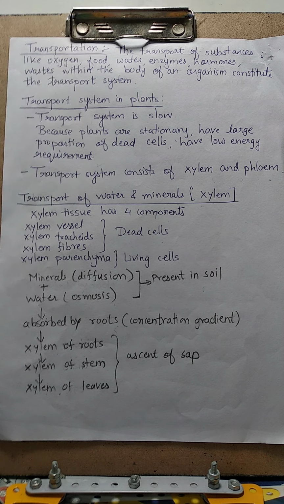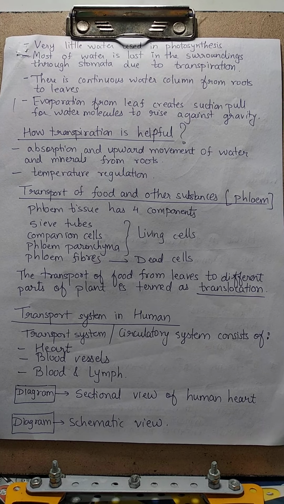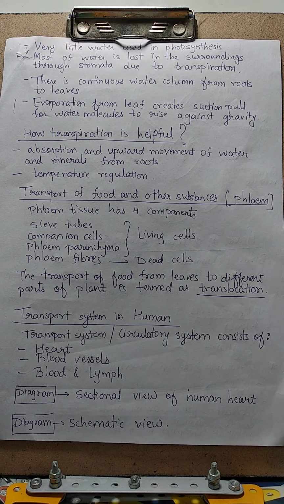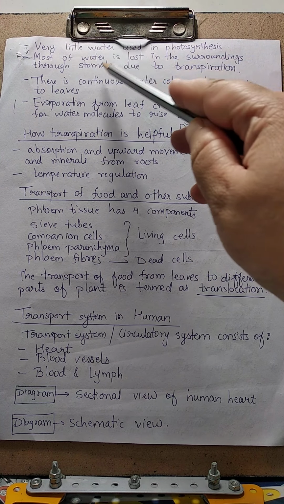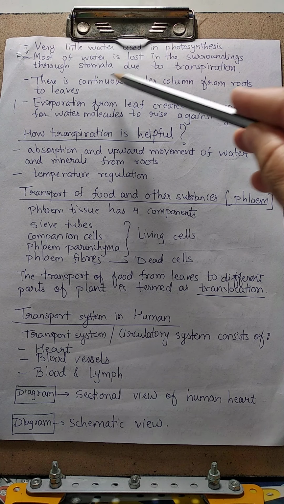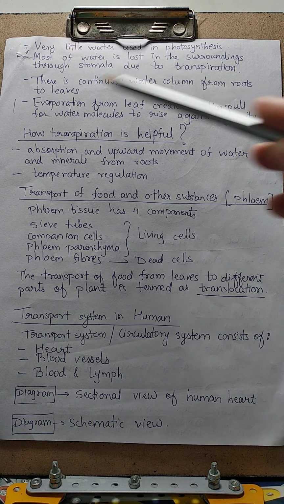Okay, now the water has been absorbed by the roots. Then what happens next? See, very little water is used in the process of photosynthesis. Photosynthesis requires little water. And if more water has been absorbed by the roots, then what happens? Most of the water is lost in the surroundings through stomata due to transpiration. Excessive water which has been absorbed by the roots is lost in the surroundings due to the process of transpiration. There is a continuous water column from roots to leaves.